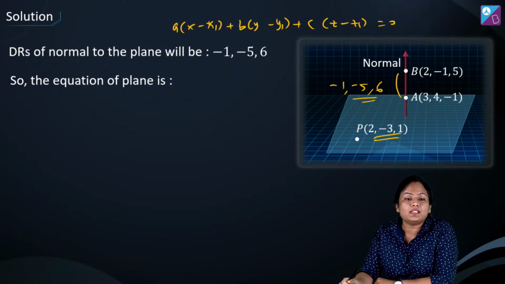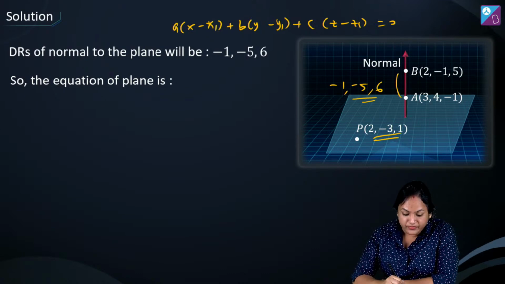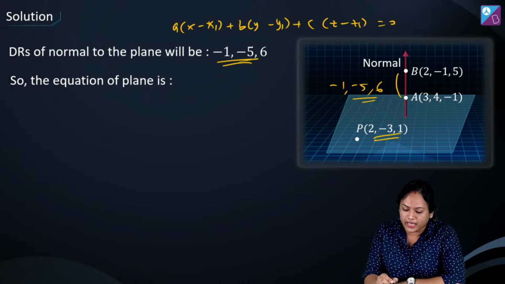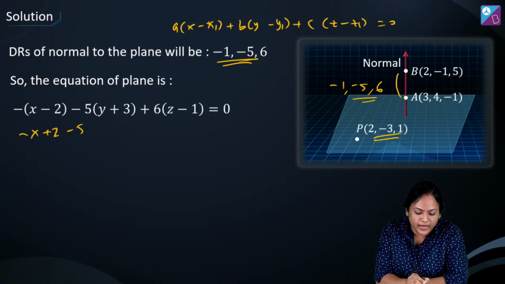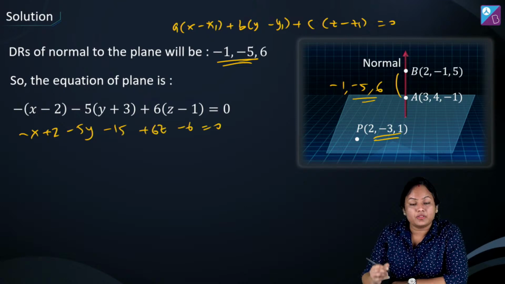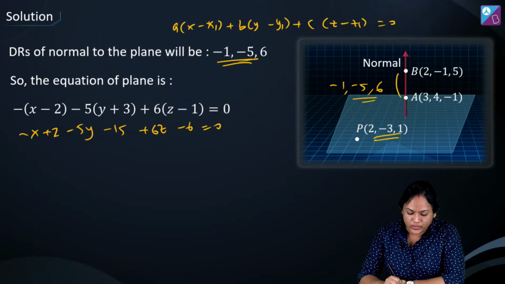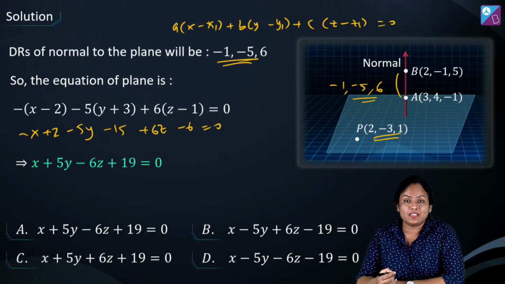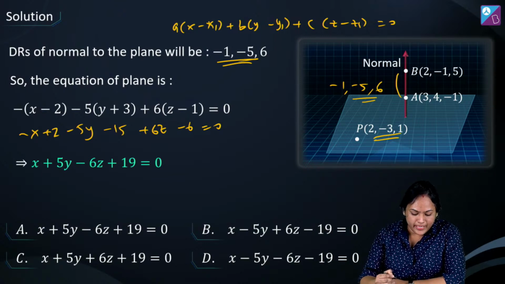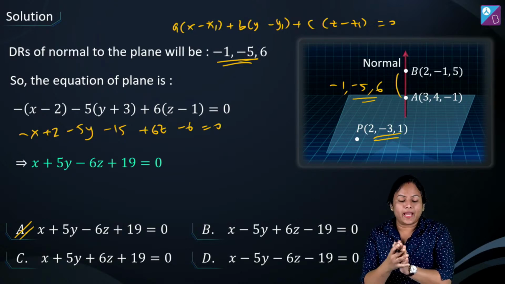What did you get? Quickly tell me, answer B. Okay. Rest of you guys, what are you getting? Which option will be correct? If I substitute the A, B, C values over here, I have the point. It becomes somewhat like this. And when I simplify, it's minus x plus 2 minus 5y minus 15 plus 6z minus 6 is equal to 0. And when you collect the constants and bring terms to the right hand side, it's going to become somewhat like x plus 5y minus 6z plus 19 is equal to 0. That means my option will be A over here, not B. A will be the right answer.